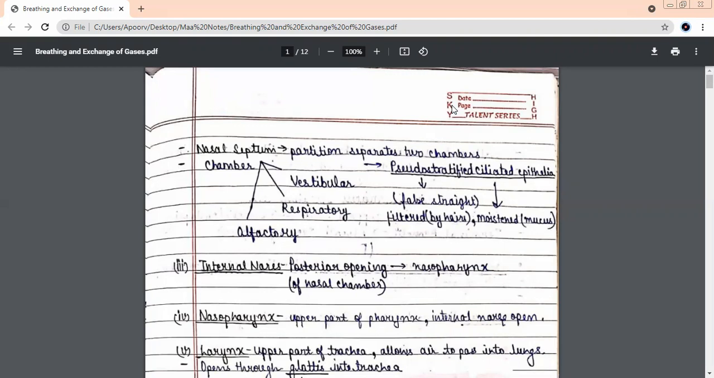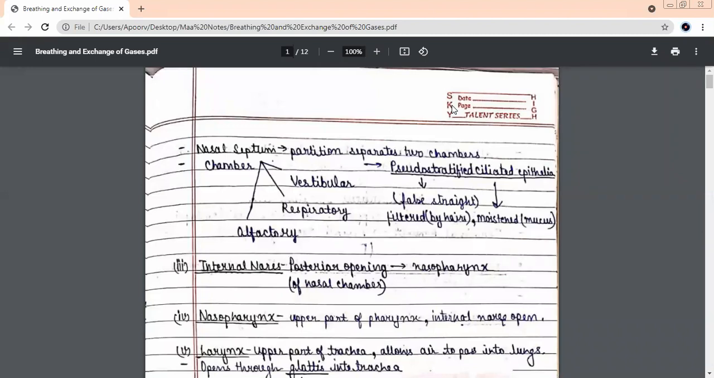Now the nasal chamber will also finish somewhere. So we'll have hole-like structures there also. They are known as internal nares. The outer external nares are the nostrils. Similar kind of structures you will have where the nasal chamber will finish. What are those nares called? Internal nares.